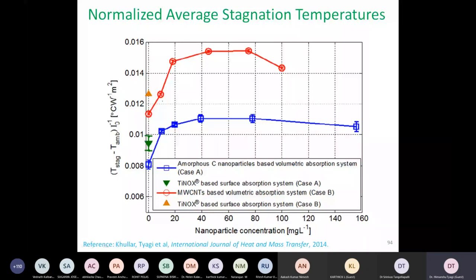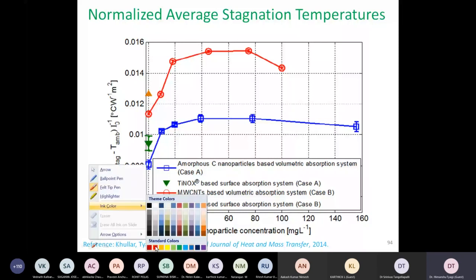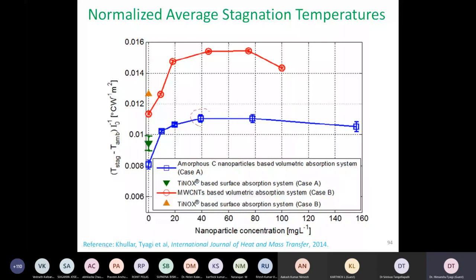But what happens when we add too many nanoparticles is a slight decrease in efficiency, which means it's not correct to assume that we should keep on adding nanoparticles. We should stick to the range where the nanoparticle concentration reaches the maximum point. In this particular case, it's somewhere in this region. So what we had done numerically earlier, we have also shown experimentally.